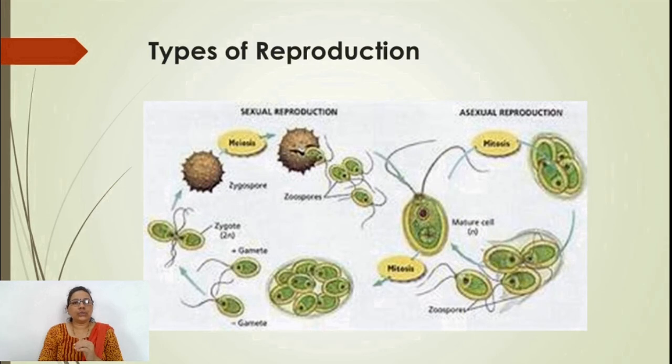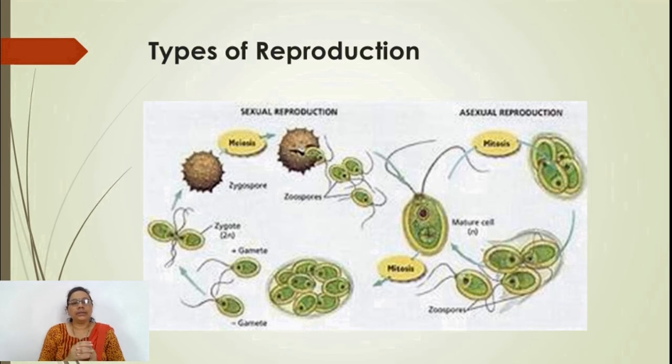There are sexual and asexual types. Sexual reproduction is due to the fusion of haploid gametes to produce a diploid zygote. This type of reproduction is called the sexual type of reproduction, while asexual reproduction occurs through the production of spores. It may be zoospores, zygospores, aplanospores, hypnospores, etc.